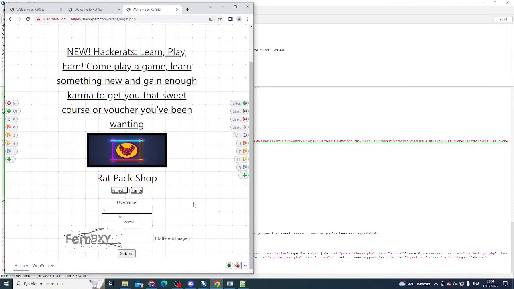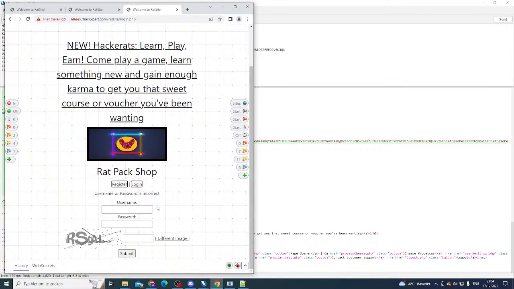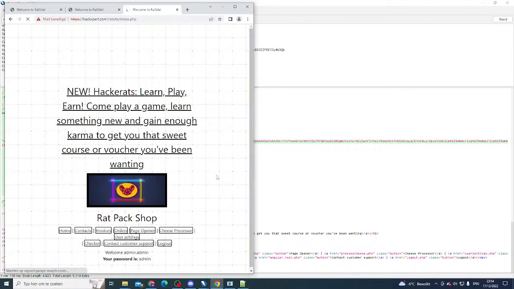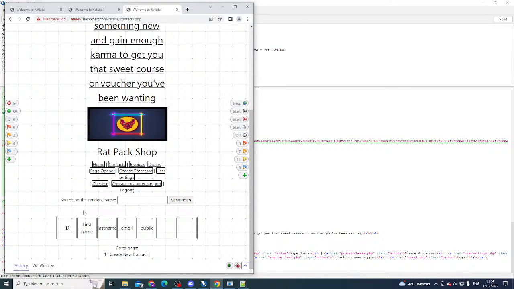Login, admin, test. I keep doing this wrong. And under our contacts, indeed, we don't have a single contact at all. Cheers to that, my friends. That's a pretty good vulnerability, if I say so myself.